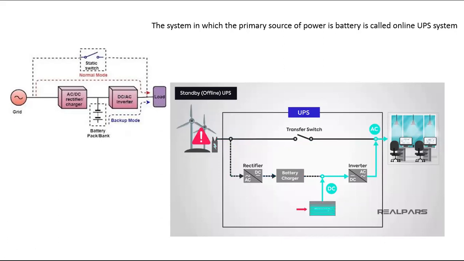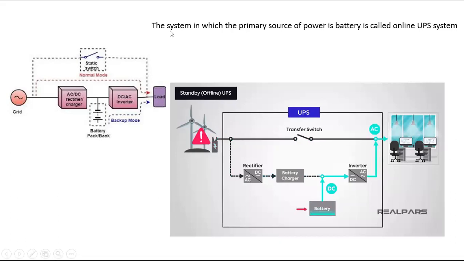So in the industries, we don't require this type of condition. All the industries have to work continuously. If you take the example of a software company, there power should be available 24 by 7. Even if the power supply is off, the load should stay turned on. So how is it possible? It is possible with the help of the online UPS system.